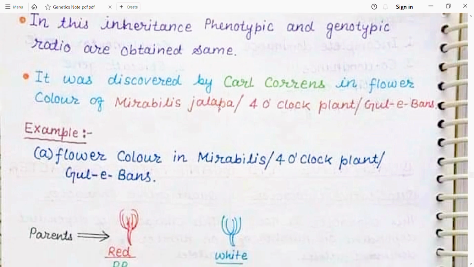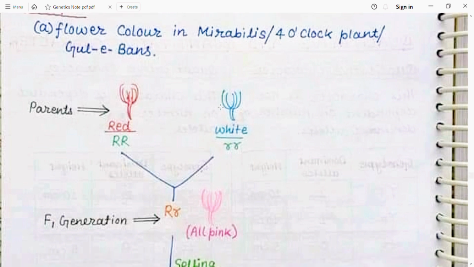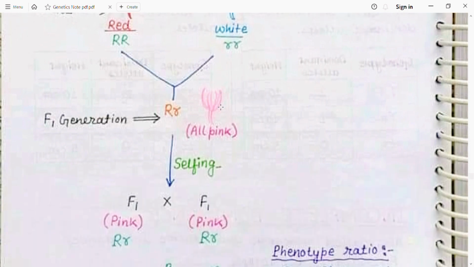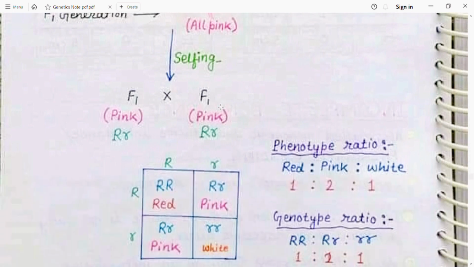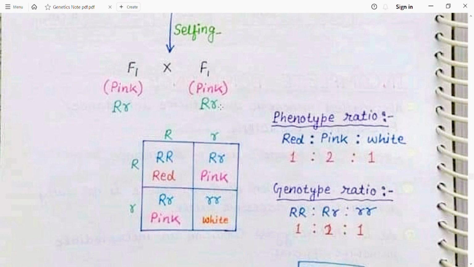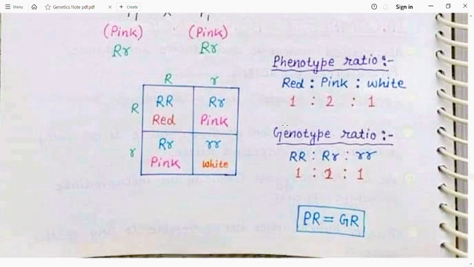So flower color in Mirabilis or four o'clock plant is red, while white color flower is also present in Mirabilis jalapa. When we cross red color flower with white color flower, it produces pink color flower in the F1 generation. Upon selfing for the production of the F2 generation, we cross F1 with F1. So you clearly see here that one red, two pink, and one white are produced. So the phenotypic ratio is 1:2:1, while the genotypic ratio is also 1:2:1. So the phenotypic ratio will be equal to the genotypic ratio.